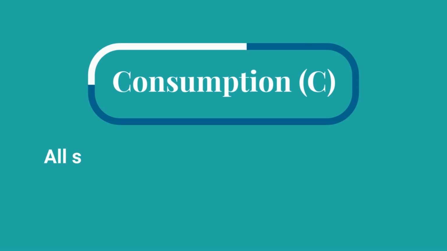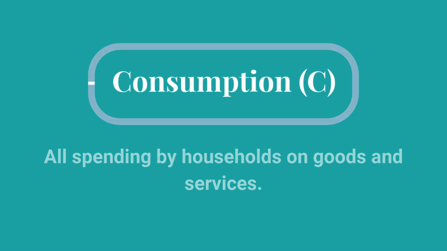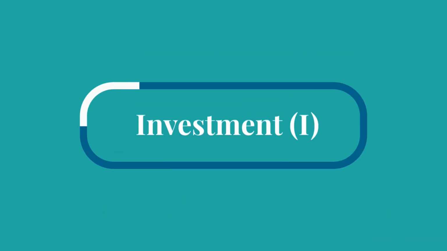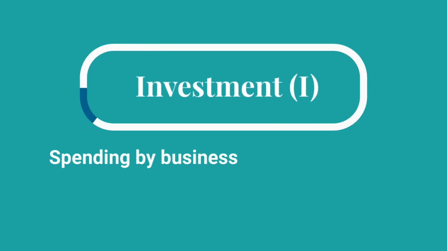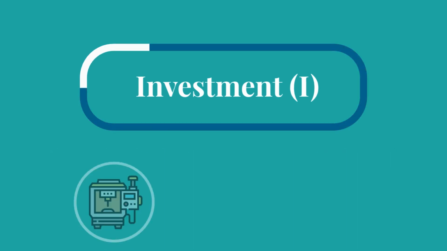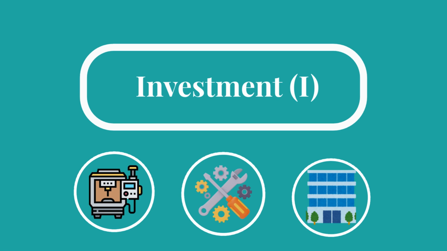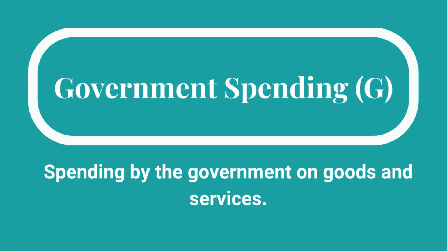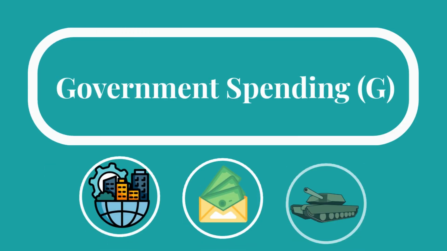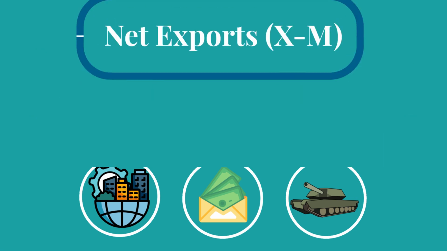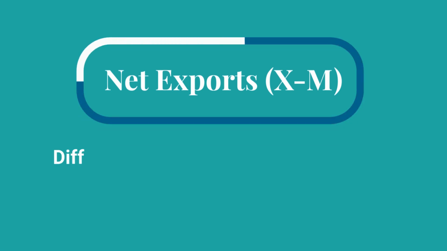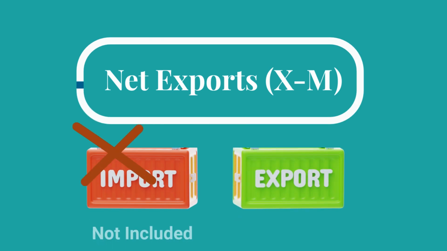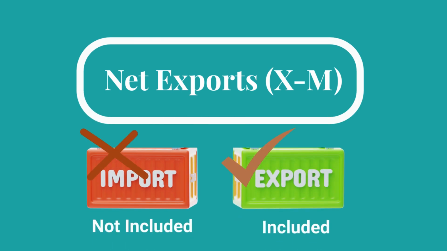Consumption. This includes all spendings by households on goods and services such as clothing, healthcare, etc. Investment. This refers to the spending by businesses on capital goods like machinery, buildings, etc. Government spending, which includes all spending by the government such as infrastructure projects, salaries for public employees, etc. Net exports. This is the difference between a country's total exports and total imports. Exports add to GDP while imports subtract from it.